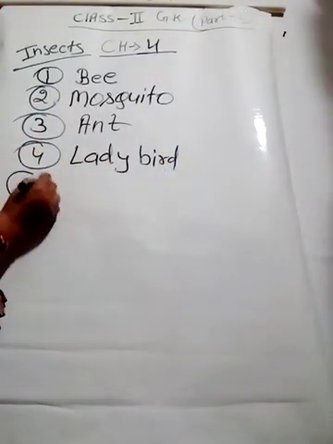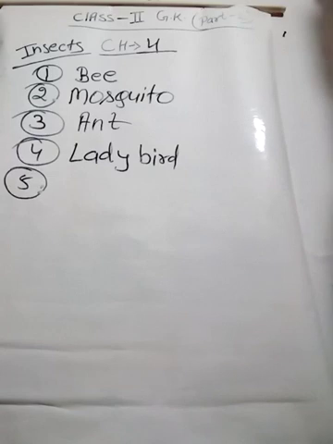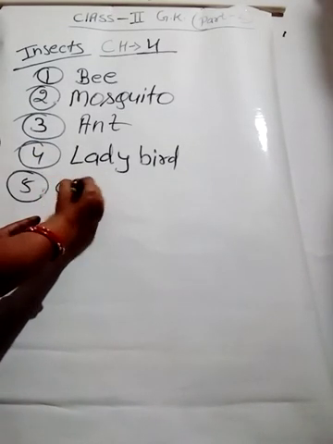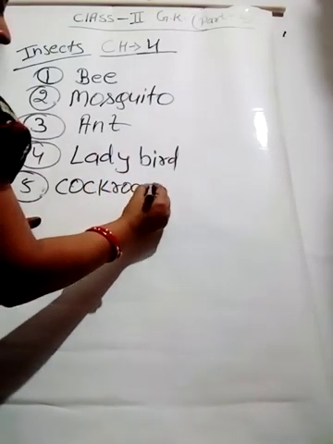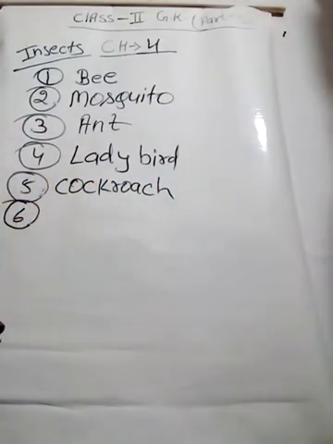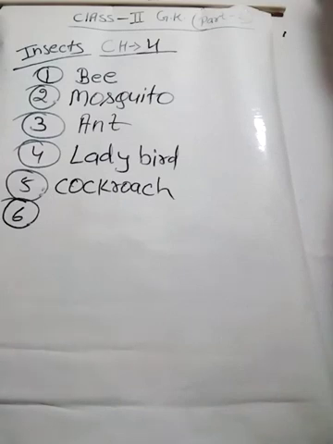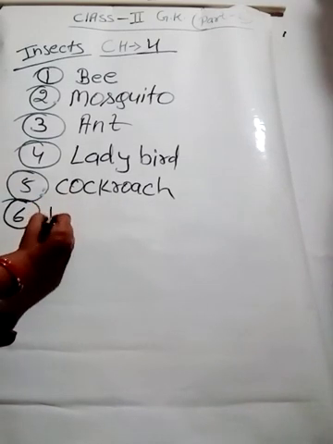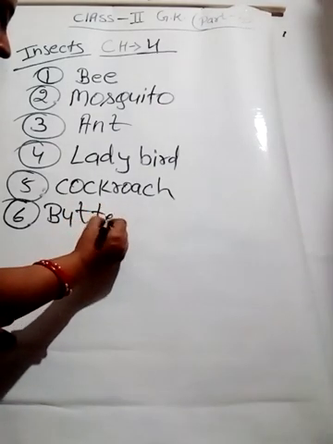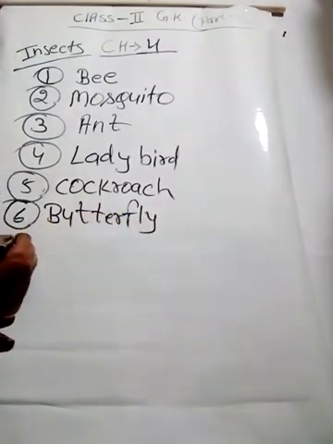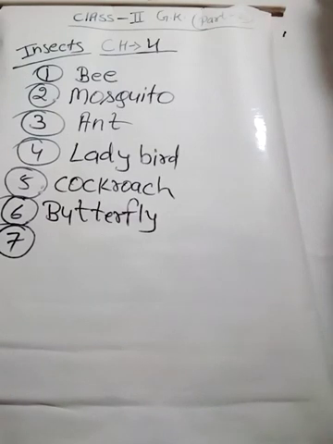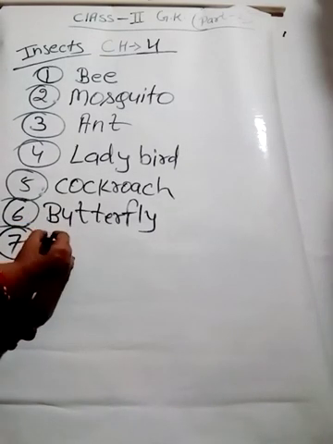Okay, number 5. Lives in dark corners in our homes. It is cockroach. Number 6. Has bright wings. What is that? Butterfly. Turn your page. Number 7. Number 7 is there. It spreads disease germs. Which is this? Housefly.